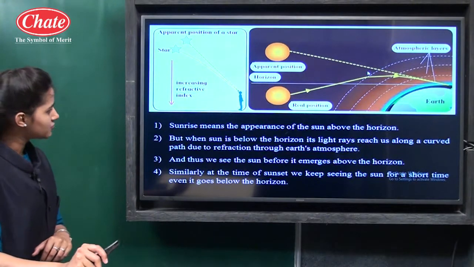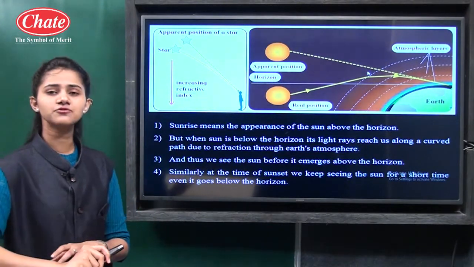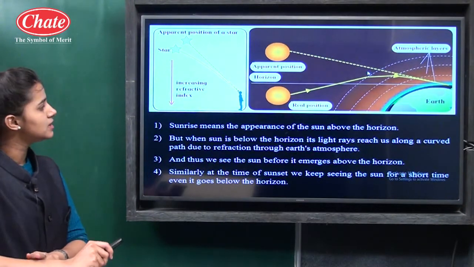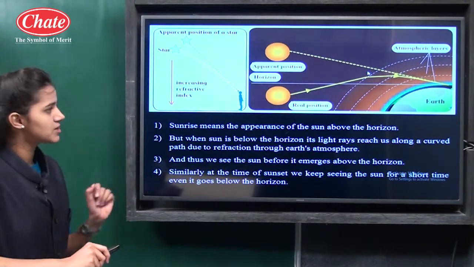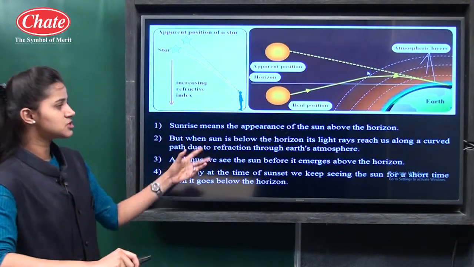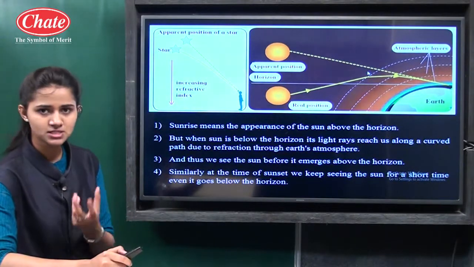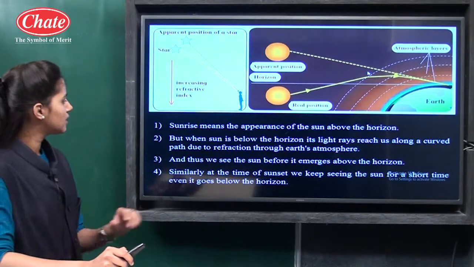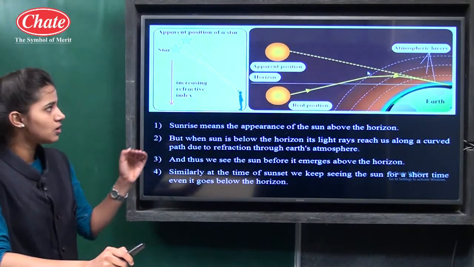Then, due to this refraction of light, we observe another phenomenon in nature, which is the sunrise and the sunset. Sunrise simply means the appearance of the sun above the horizon. But suppose this is the horizon and the sun is below the horizon.